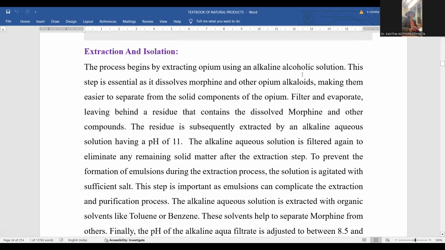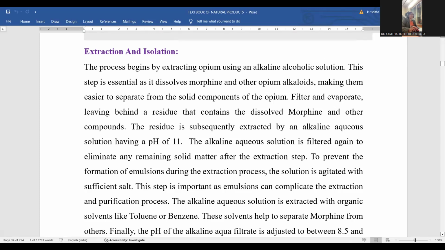Alkaline alcoholic means a basic alcoholic solution is taken, and the opium is dissolved in it, so that morphine will be extracted into that solution. The opium alkaloids become easier to separate from the solid components. Whichever solids are present in the opium remain solid, while morphine is extracted into the solution form.